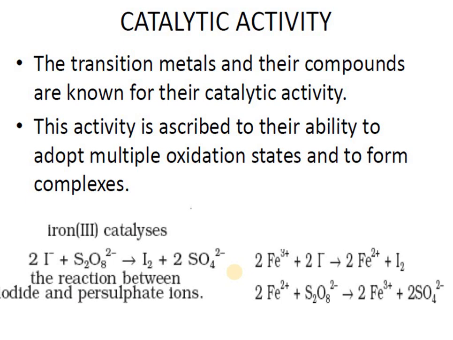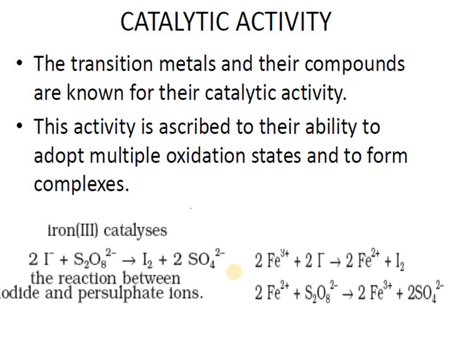So the next property is regarding catalytic property, catalytic activity. Catalytic activity is an important characteristic of transition metals. It is ascribed to the ability to adopt multiple oxidation states and to form complexes. Because transition elements can exhibit multiple oxidation states, they can form intermediate complexes and change the path of the reaction. It decreases the energy of activation, and that's why it results in catalytic action.